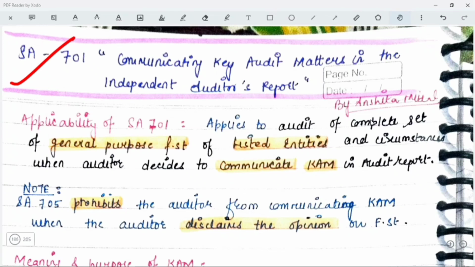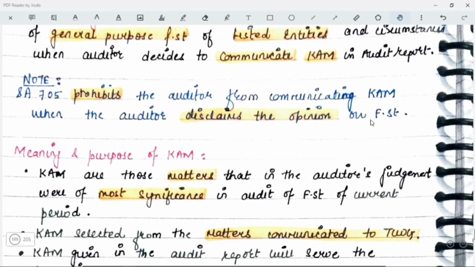Okay. SA 705 prohibit करता है that the auditor cannot give or cannot communicate the key audit matters when the auditor disclaims the opinion. If you are giving a disclaimer of opinion, how can you say that this matter is a key audit matter? Since you have not been able to reach out to a conclusion, तो आप कैसे बोल सकते हो ना this matter is a key audit matter? So you do not require to give a key audit matter para in case you are disclaiming the opinion.